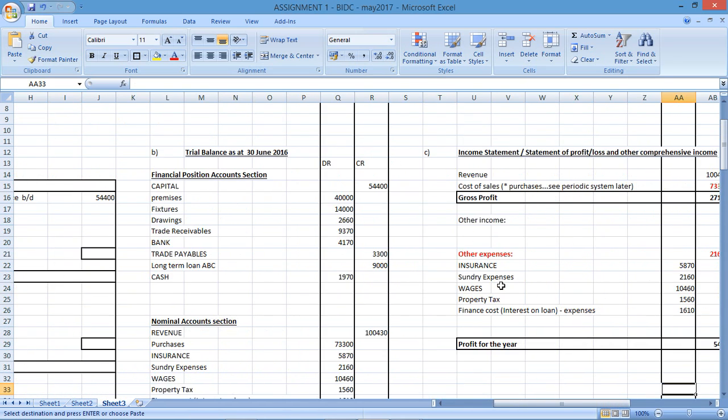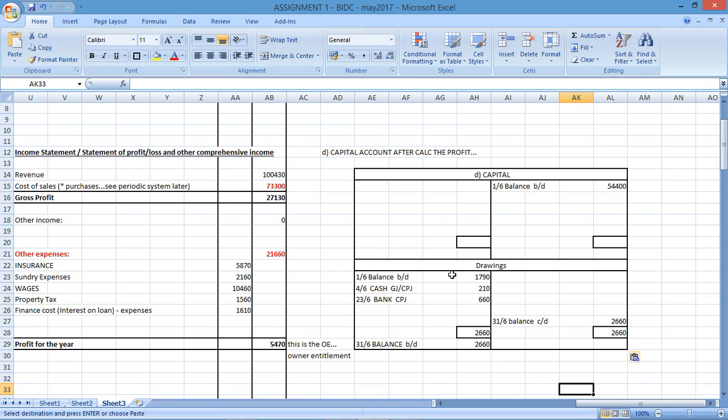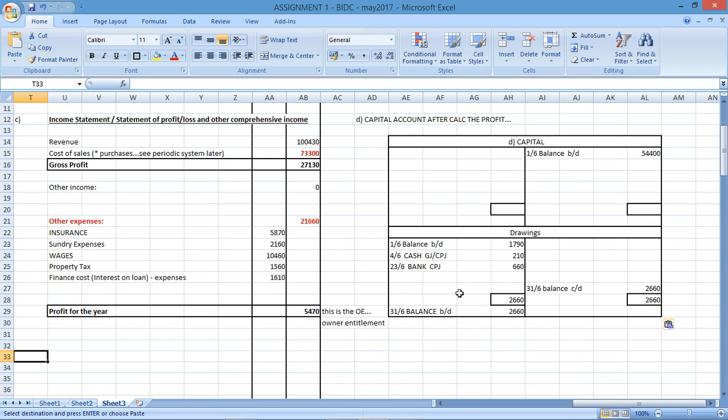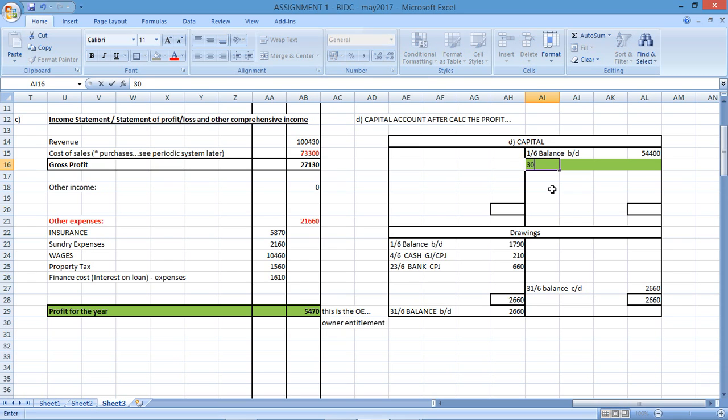Great. Okay, so now the question asked me in D. D said close off the capital account in terms of the profit and the drawings. So what does the profit for the year do to the drawings and the capital? Well, it doesn't do anything to drawings because drawings is taken from the business. It is going to affect capital though. It'll increase the owner's entitlement. So that would have come from the profit and loss calculation that we would have calculated.